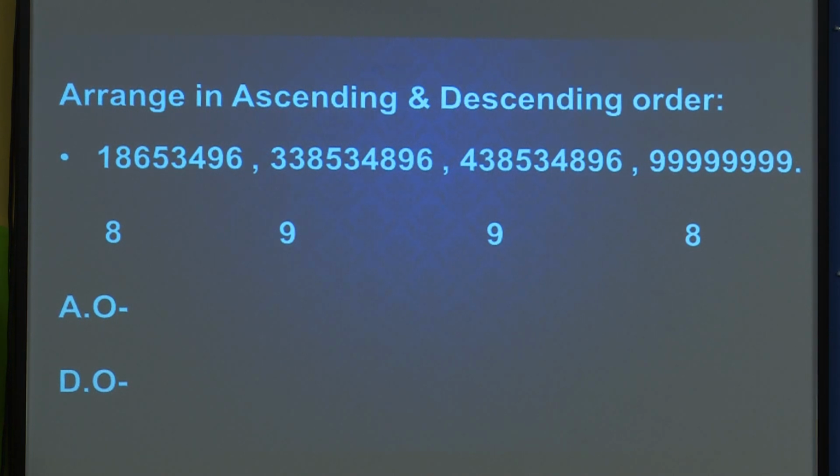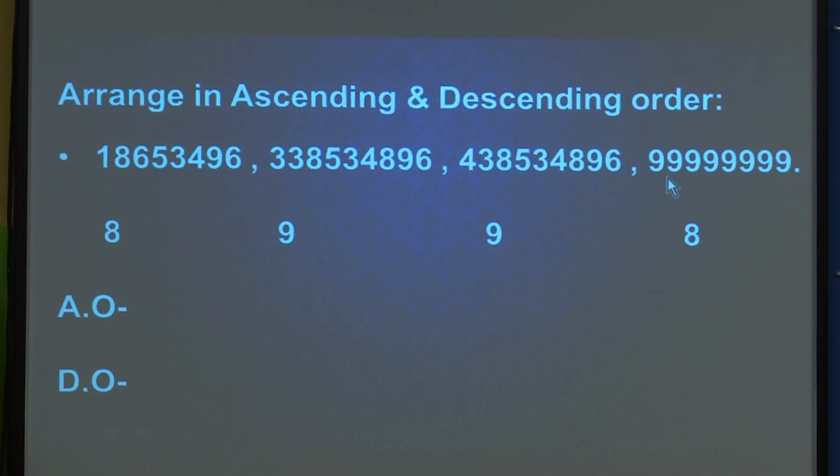First we will write the smaller number with 8 digits, but here we have two 8 digit numbers. We have to find which is the smallest 8 digit number.